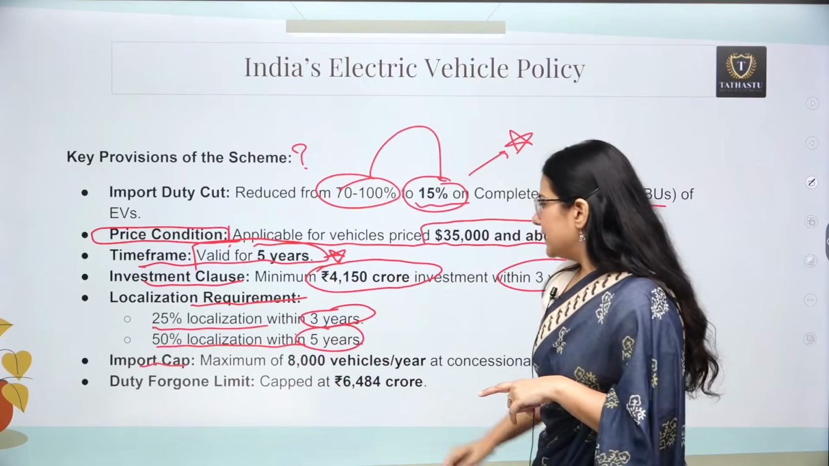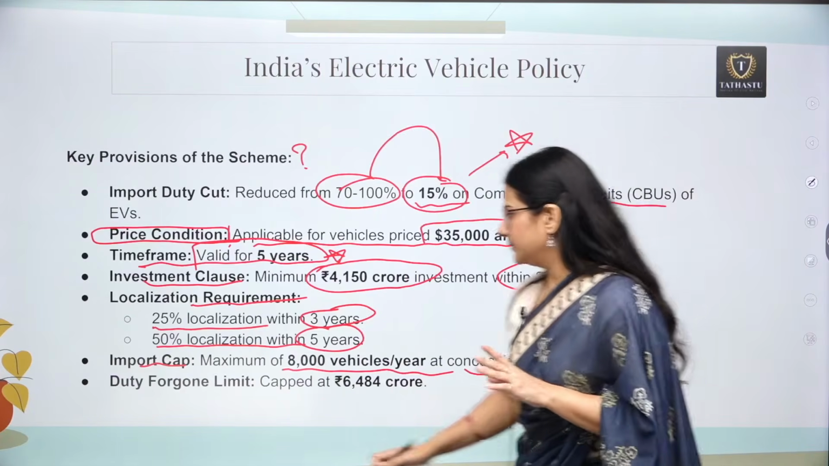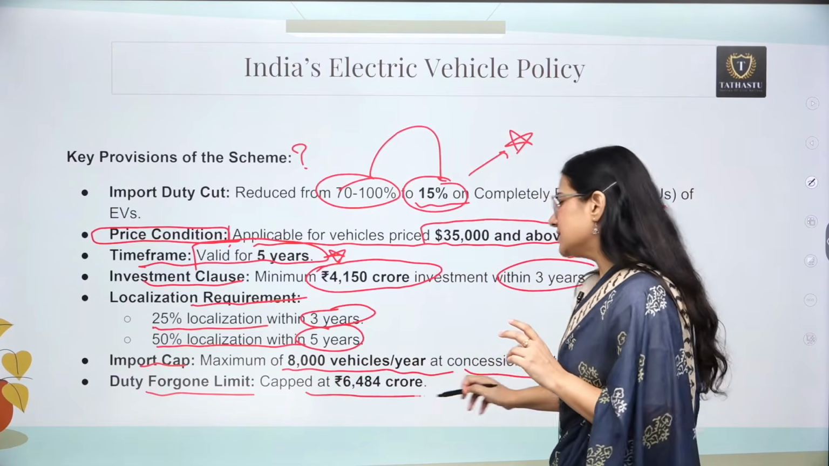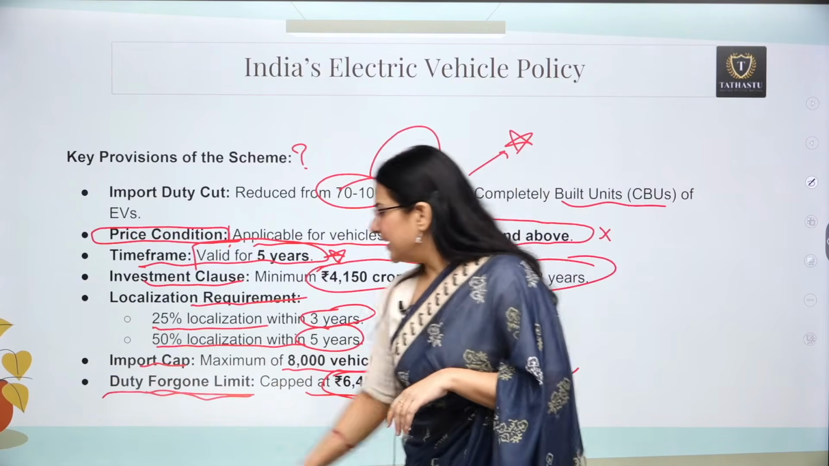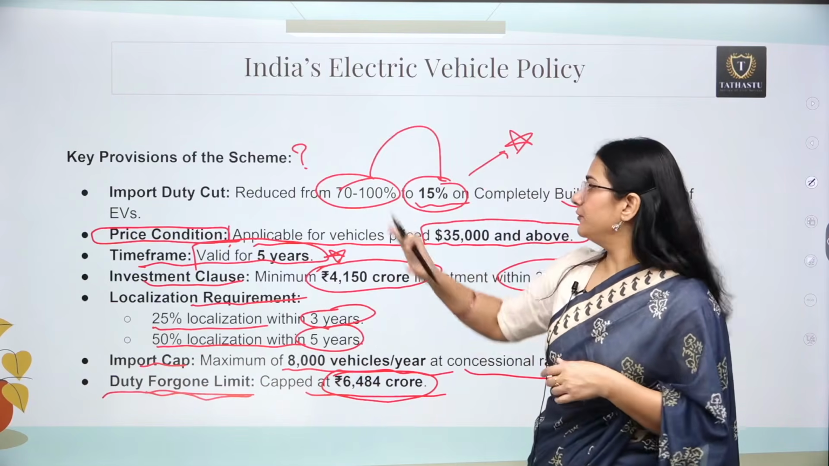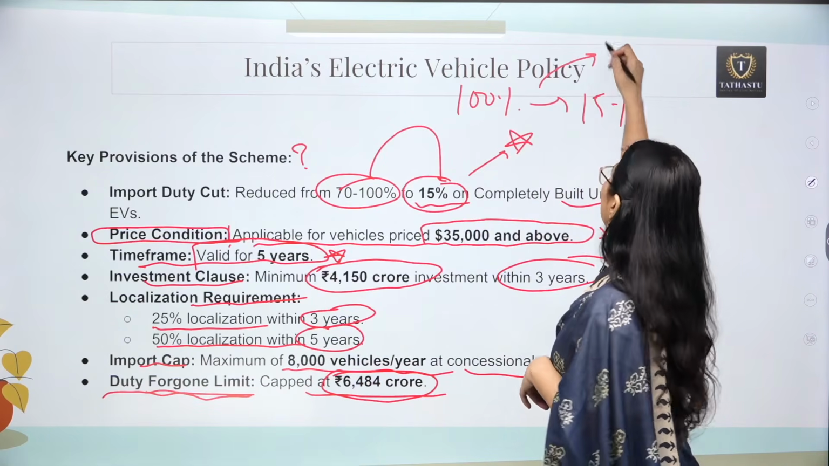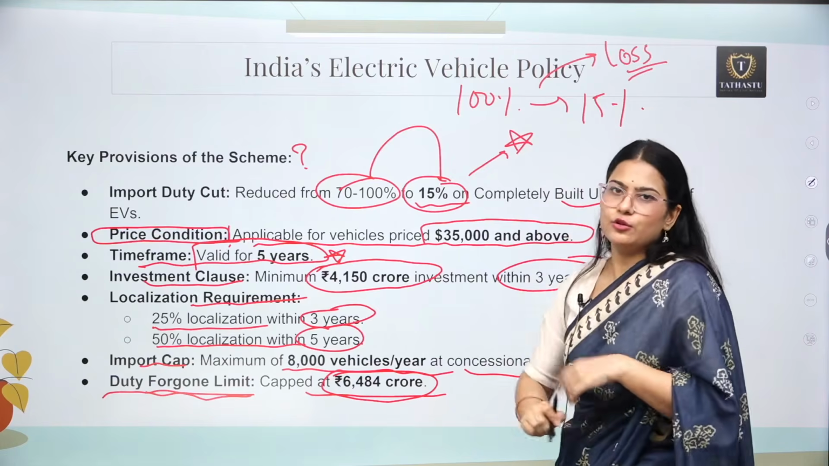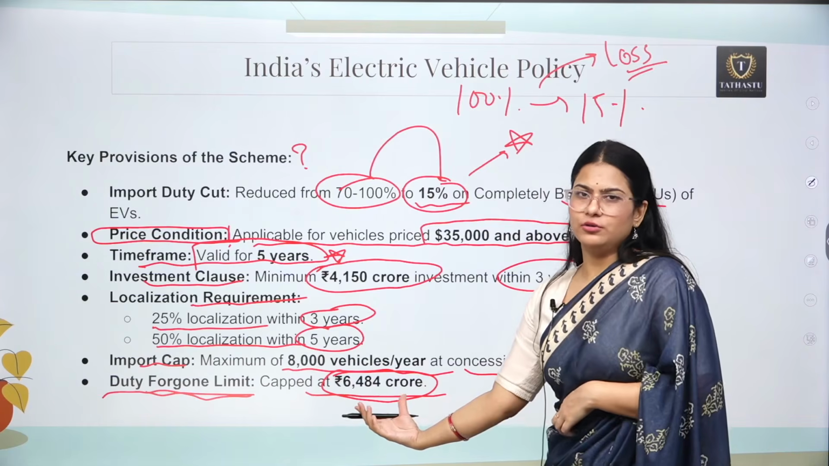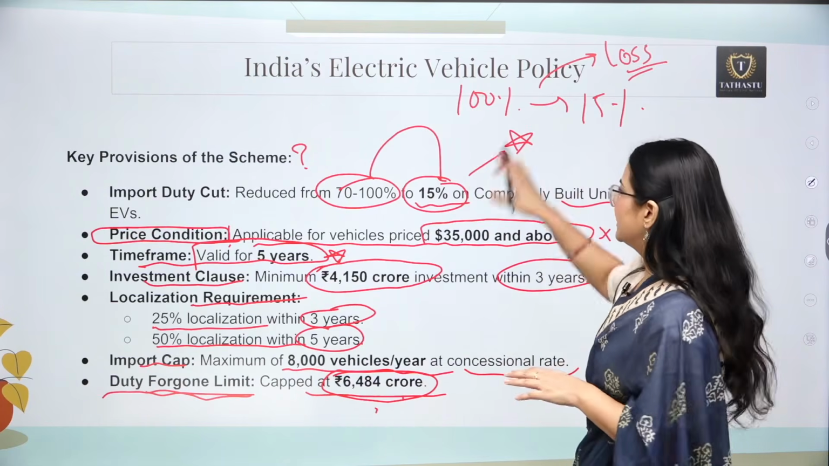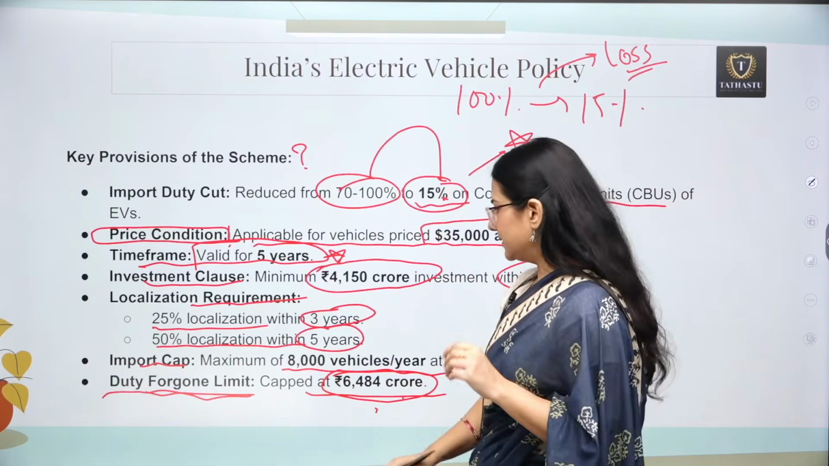Is there any import cap? Yes, a maximum of 8,000 vehicles per year can enter our country. Duty foregone limit is also there. It is capped at 6,484 crore rupees. What is the meaning of duty foregone limit? If we reduce this duty, let's say from 100% to 15%, obviously we are going to lose something. There is a loss in monetary terms. This is the only loss we are going to allow. After that, we are not going to allow import of these electric vehicles at such a low rate, right? So this is the capping.